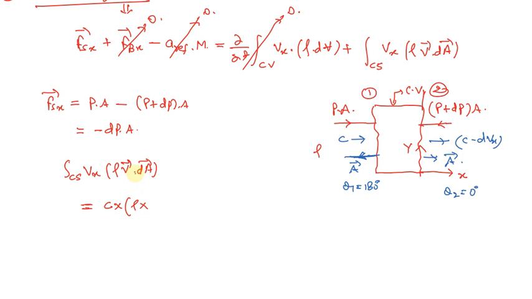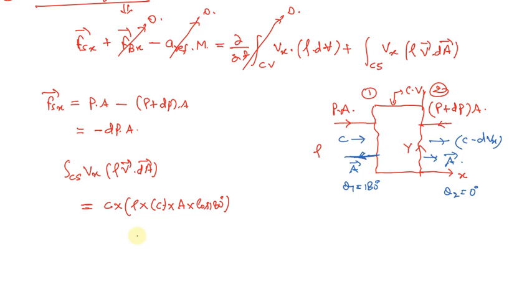We deal with this in a similar manner. So the multiplication we get is c into rho into A into cos 180.